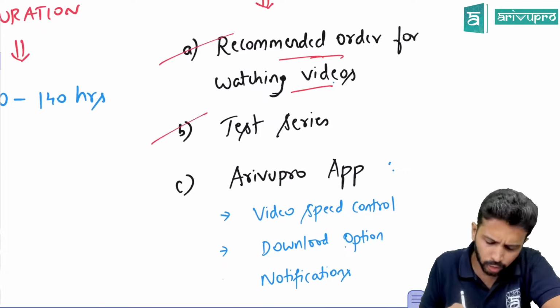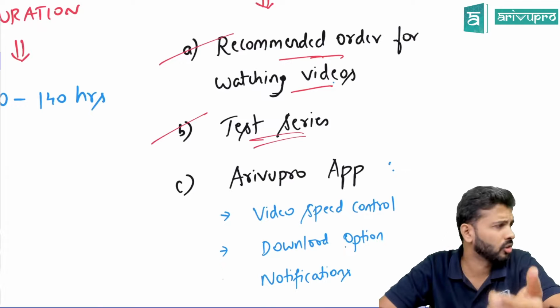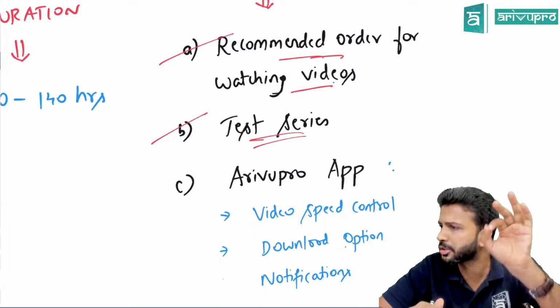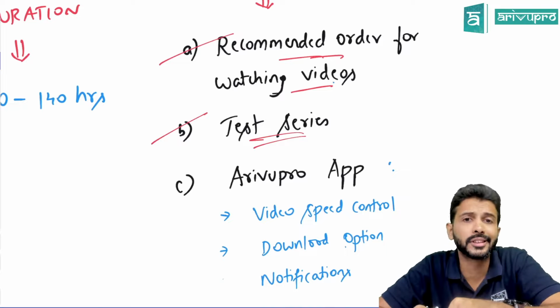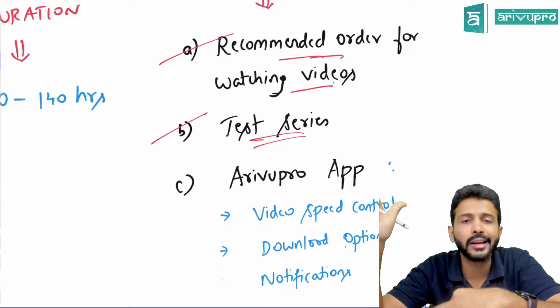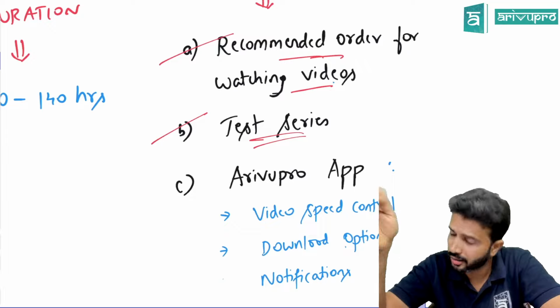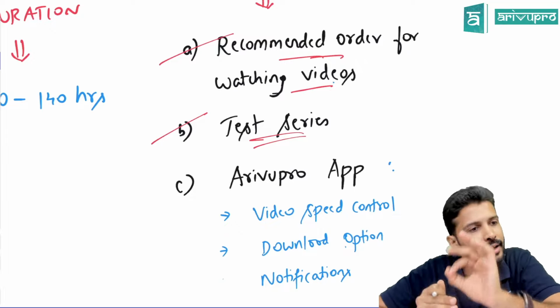And also I'll be giving you a chapter-wise test series. This is not with an intention to test how many marks you're scoring. I don't care how many marks you score, 100 on 100 or 10 on 100. The intention is that you have to improve your writing speed. Speed in CA Inter, especially for the practical paper, and also for the theory subjects, has to be extremely good if you want to complete the paper.